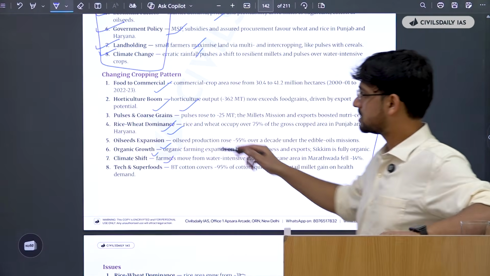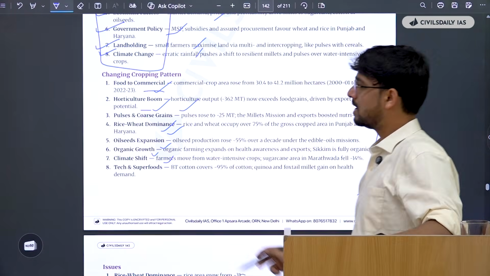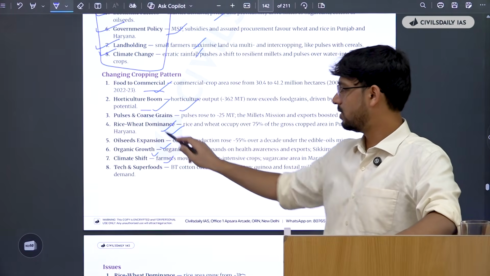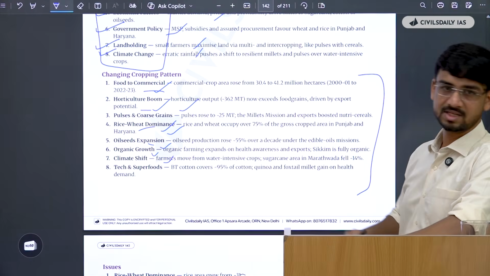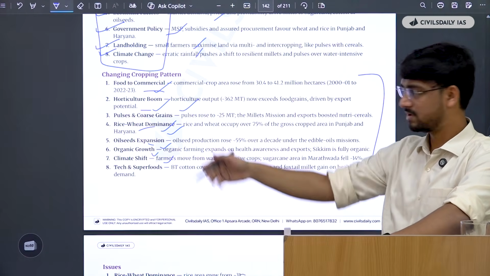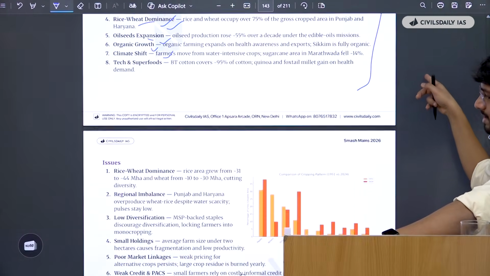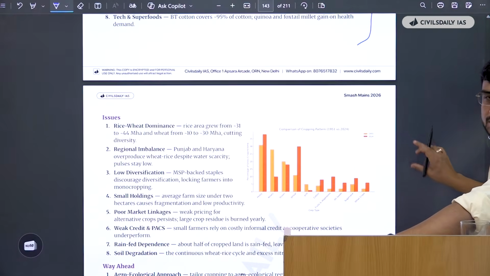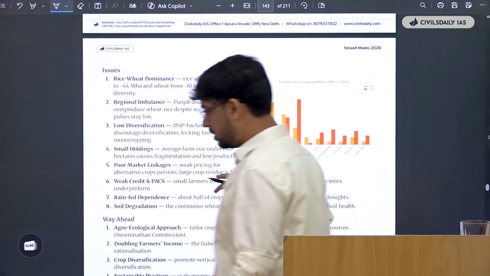I am not stuck on commercial and horticultural boom. I can think of points like rice and wheat dominance and how the oilseed expansion is happening. I can think on the organic part of the syllabus as well. This is why it is very important to have a comprehensive document like this to aid your UPSC journey.